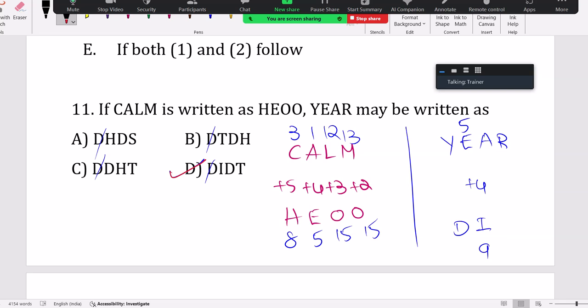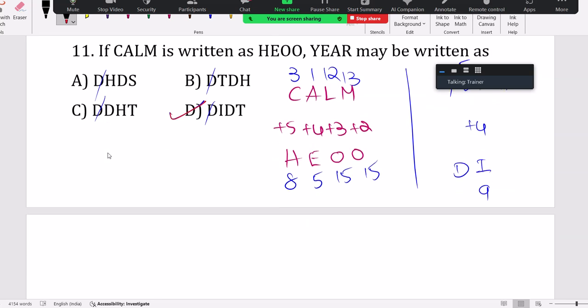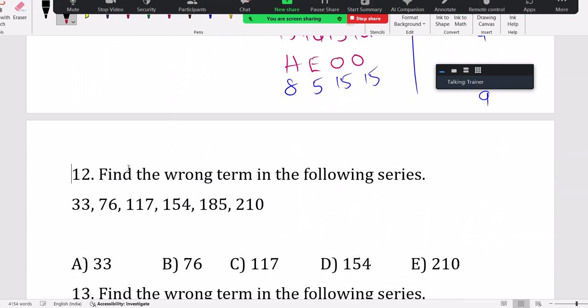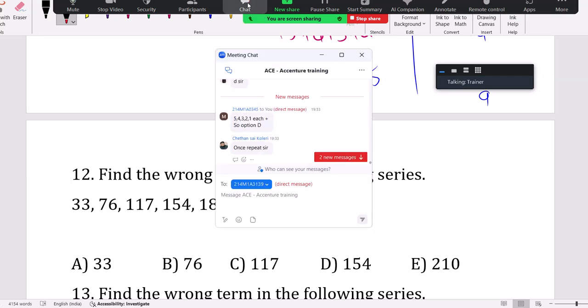We need to go through all 4 things I'll decode. You have to select the right option. Simple, right? As simple as that. Now, the 12th question is related to series. Coding and decoding comes under abstract reasoning, right?